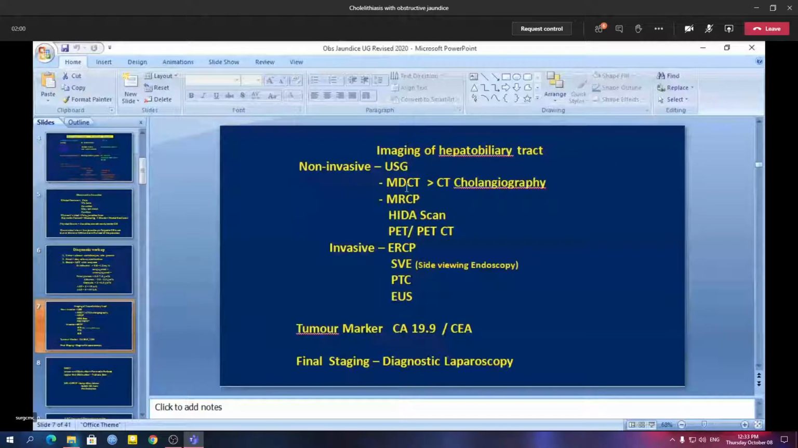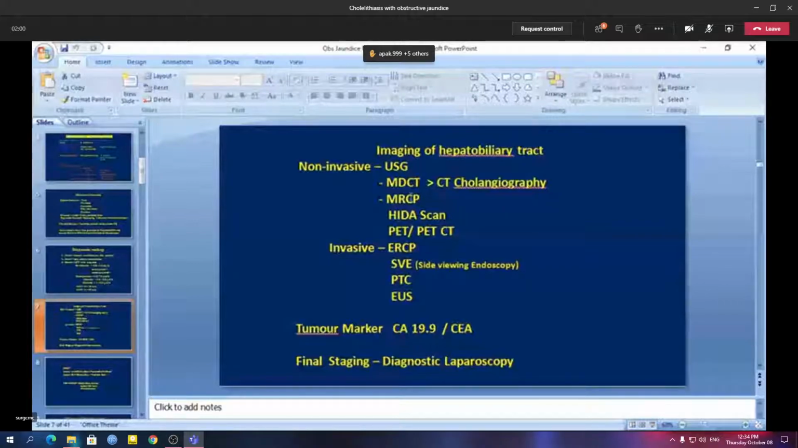And the next important investigation is the CT scan. Now in the hepatobiliary region, MDCT is the preferred modality of CT scan. There are various forms of CT scan. One is the common contrast enhanced CT scan. But in the hepatobiliary region, particularly if you are thinking of malignant obstructive jaundice, MDCT will be more helpful than the other varieties.